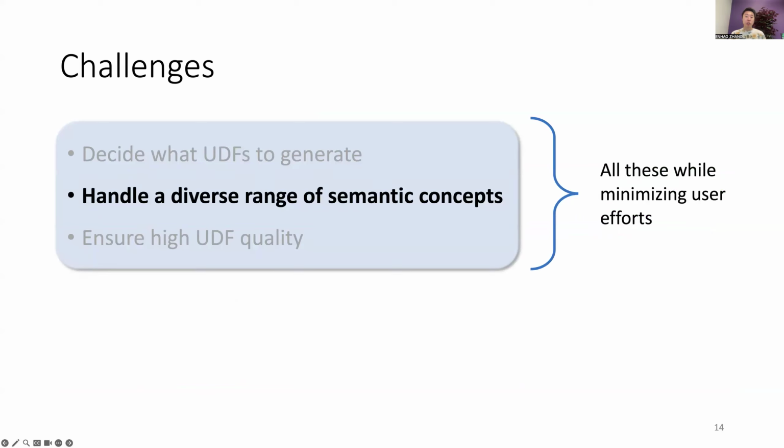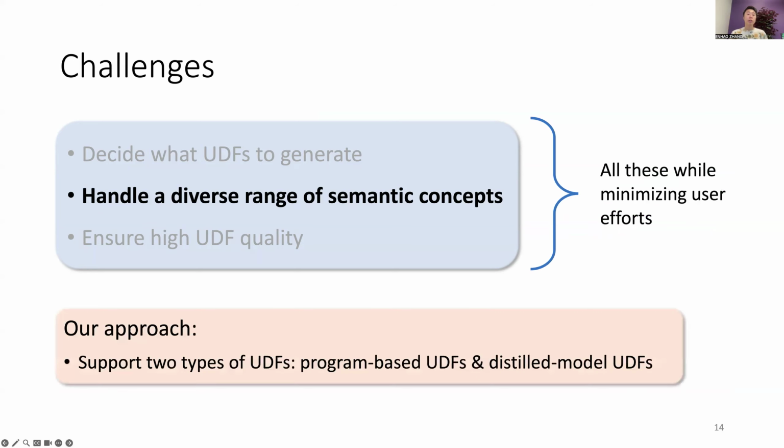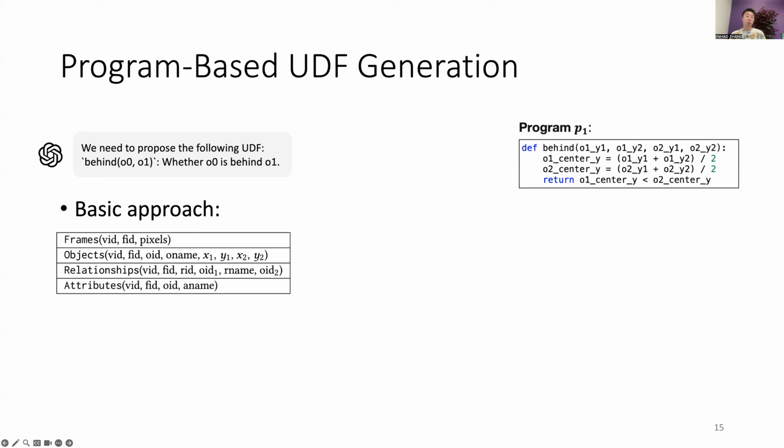Next, VOCAL-UDF should generate UDFs for a diverse range of semantic concepts. To address this challenge, VOCAL-UDF supports two types of UDFs, which I will explain next. The first type of UDFs we support is program-based UDFs. Suppose the LLM has proposed to generate a behind UDF that checks whether object O0 is behind object O1. In the most basic approach, we provide the proposed UDF description to the LLM and ask it to generate a Python program.